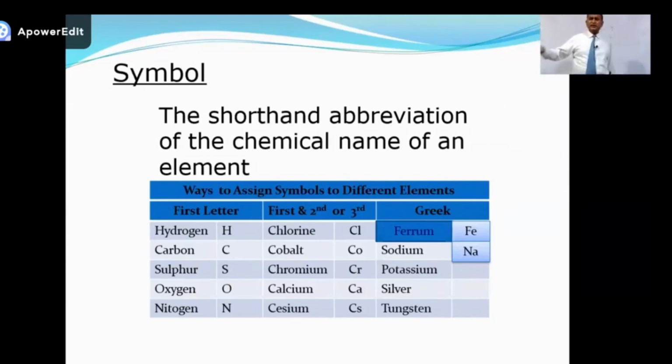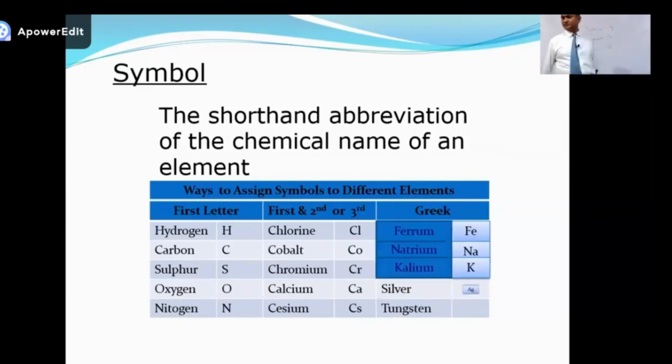Next is sodium. I think most of you know the symbol of sodium is Na. Why? Because the actual name of sodium is natrium. Potassium, K. Why? Kalium. Silver, Ag. Why?